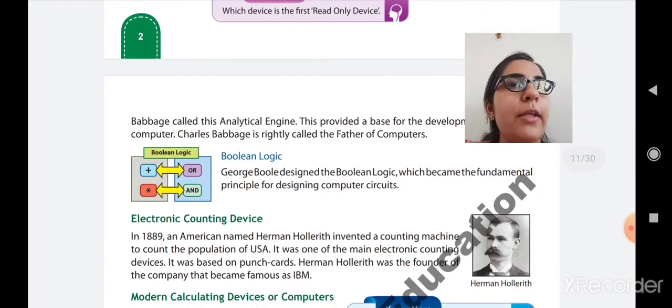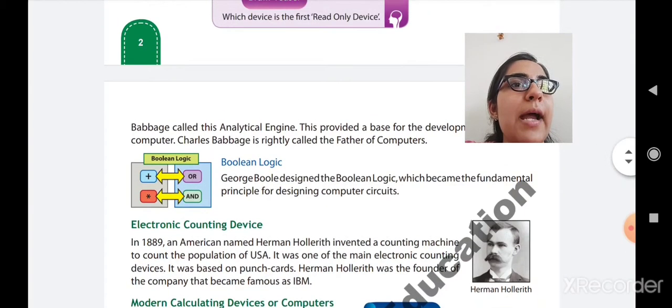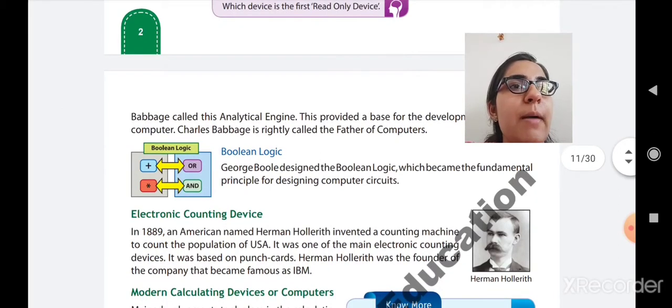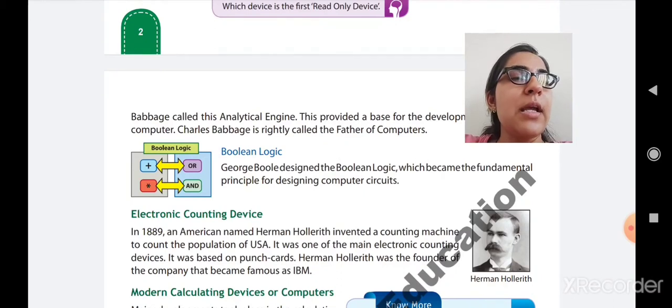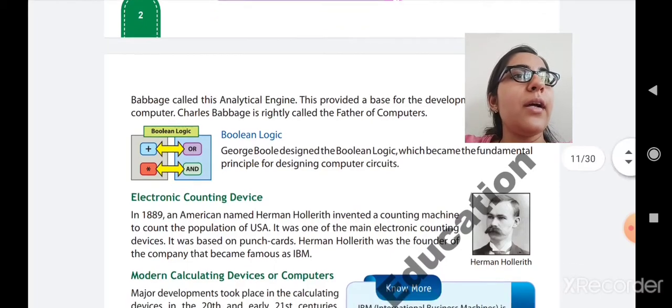Now, the fifth electromechanical counting device is Boolean logic. George Boole designed the Boolean logic, which became the fundamental principle for designing computer circuits. In a computer, some circuits are used to calculate. It means for plus, OR is used and for multiplication, AND is used. That is known as logical operators. It means these circuits are used to perform the calculations, which plays a fundamental role.